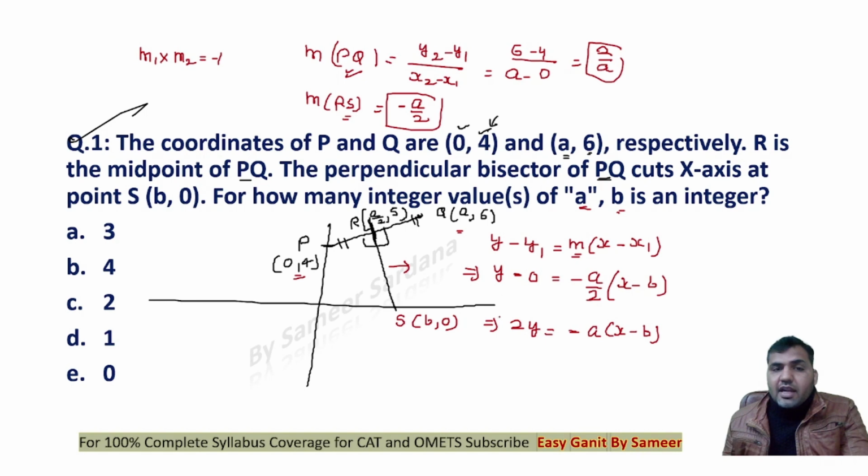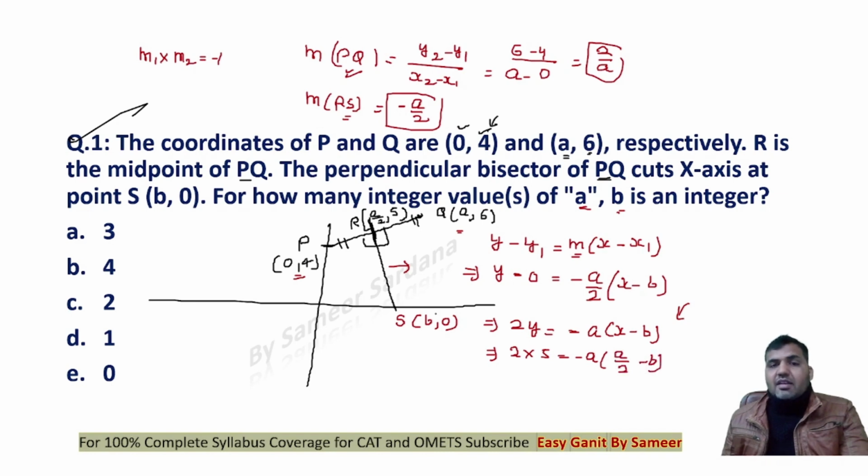Now I know that the coordinates of the point R are A by 2 and 5, which will definitely lie on this line. Putting x as A by 2 and y as 5, 2 multiplied by 5 is equal to minus A into A upon 2 minus b.